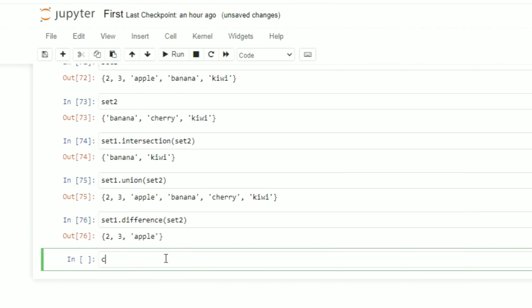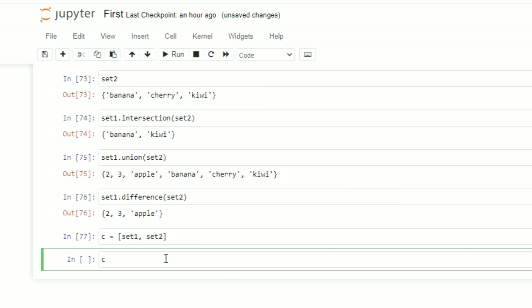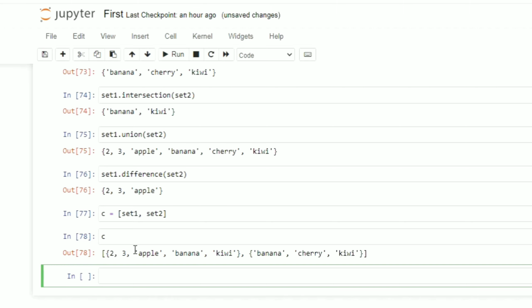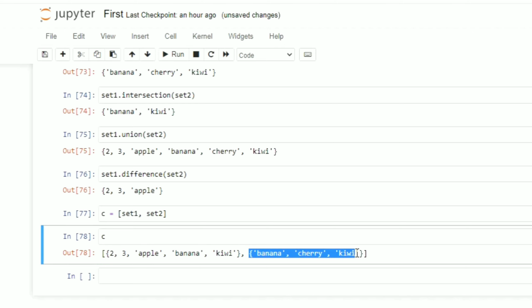Now one more example: if I want to print both the sets at the same time, I am taking C equal to set 1 and set 2, and what is the value of C, you can see both the sets will be printed together. This is the value of set 1 and this is the value of set 2. Okay, so this is all about the sets.